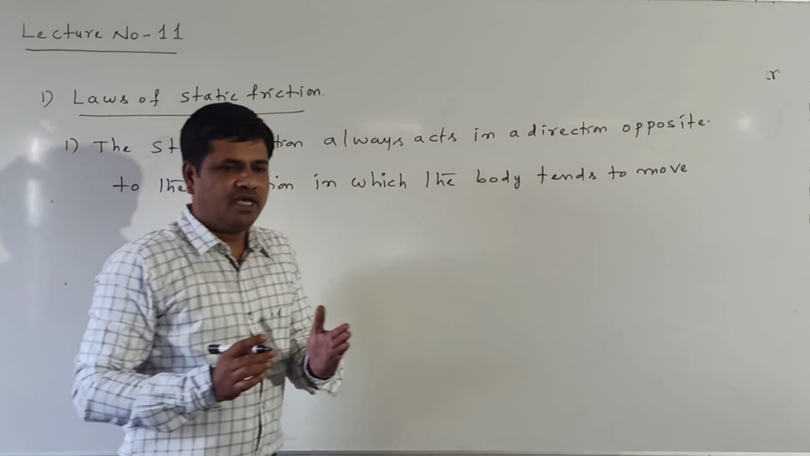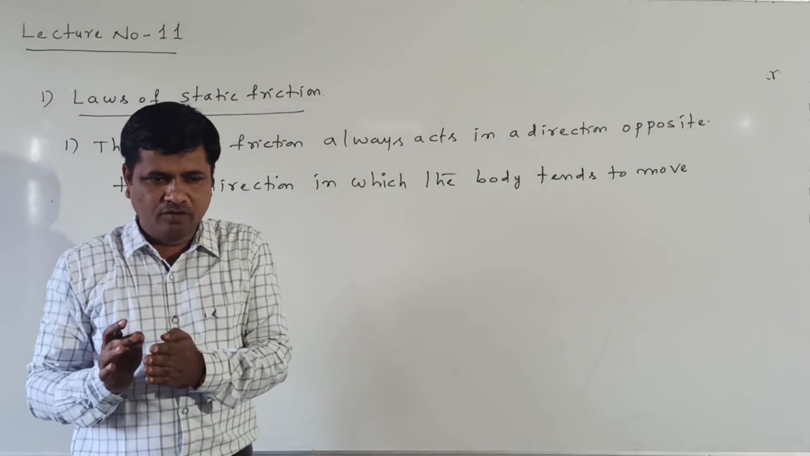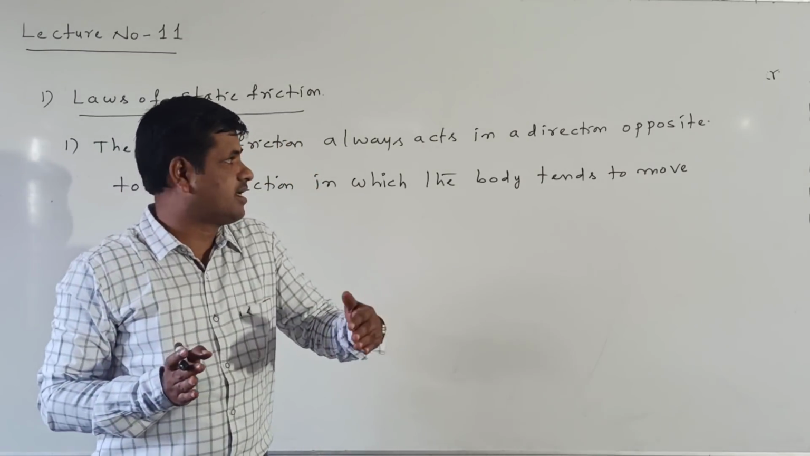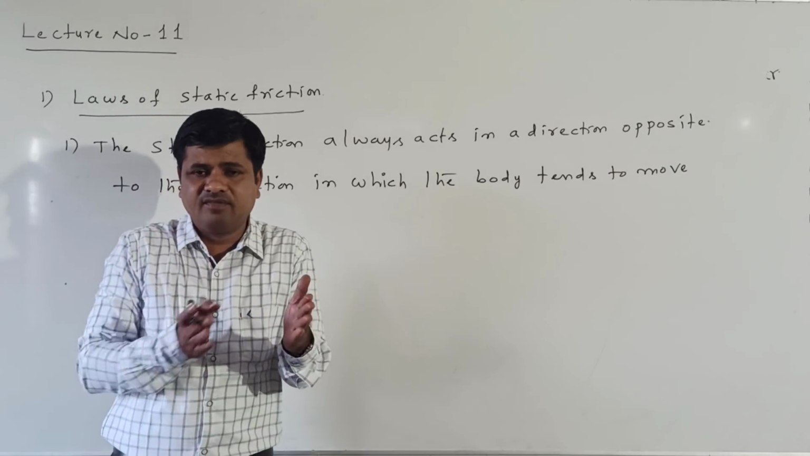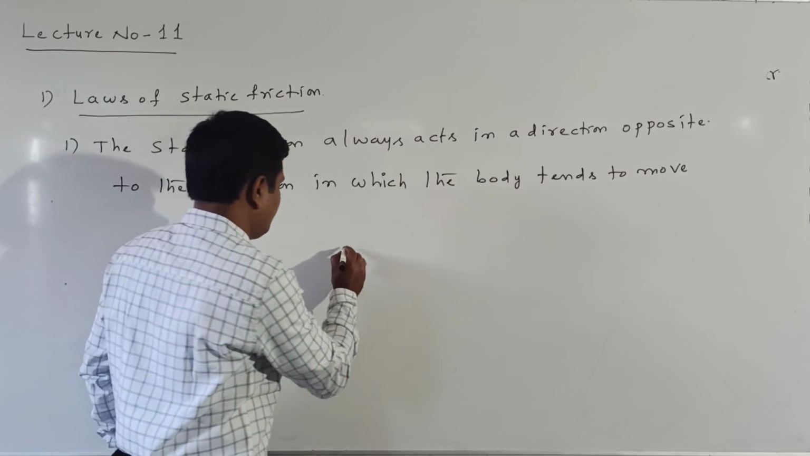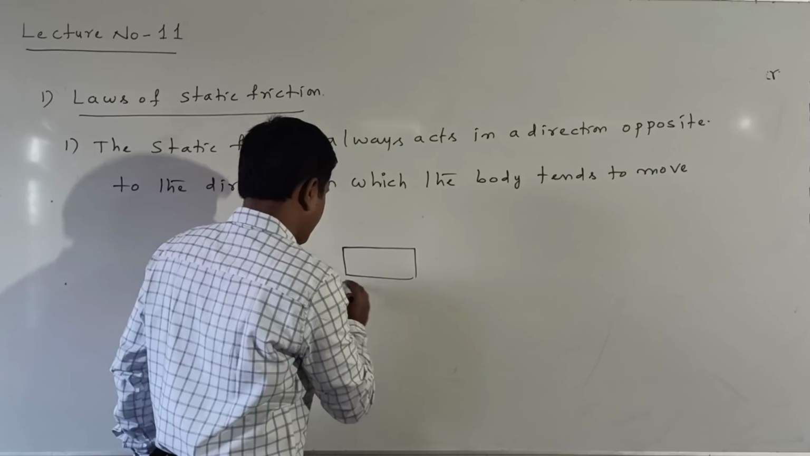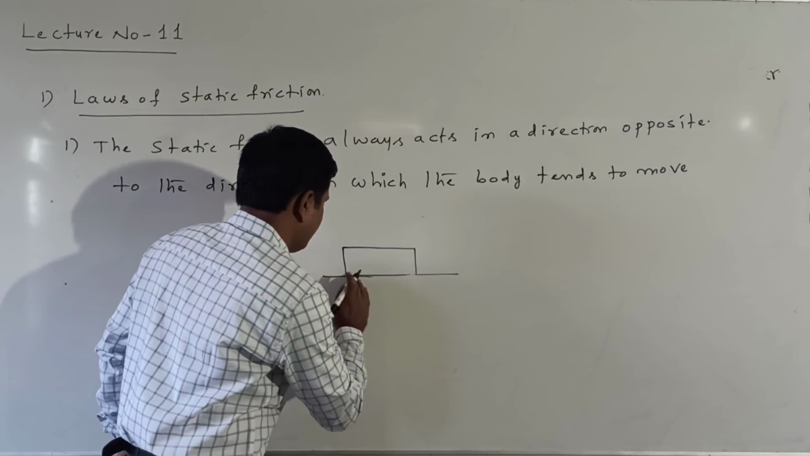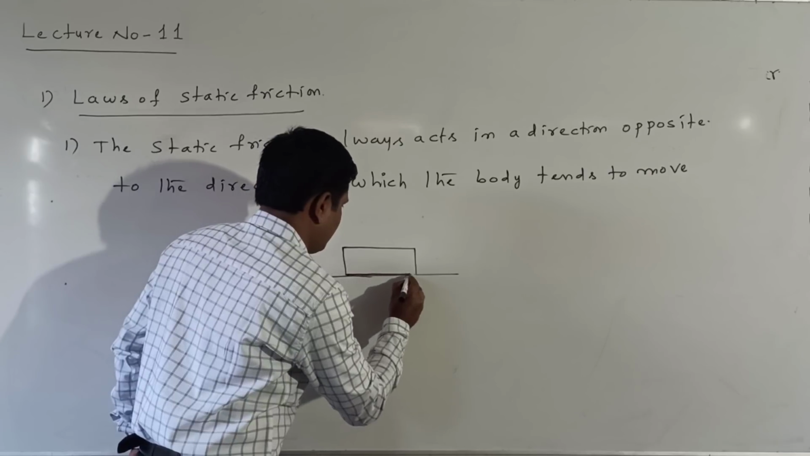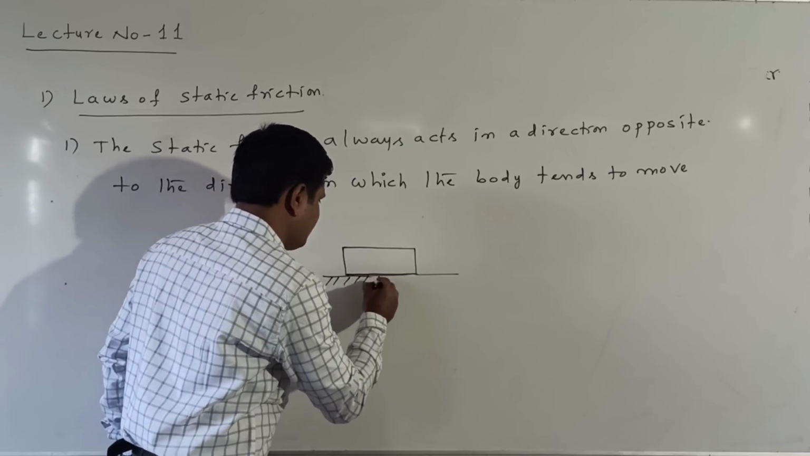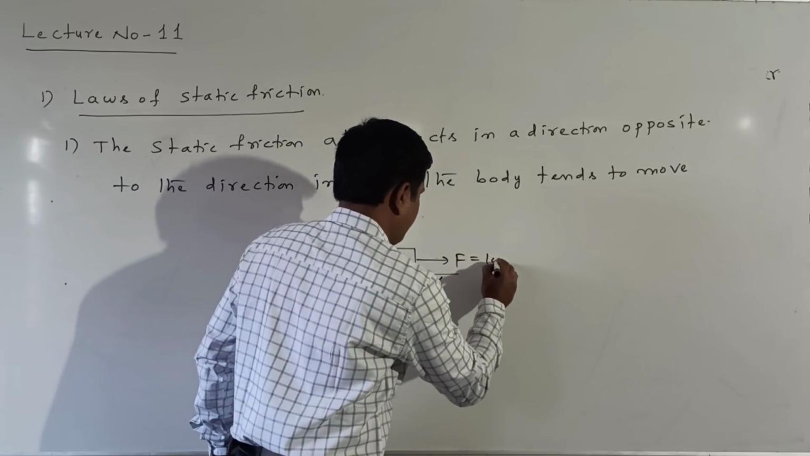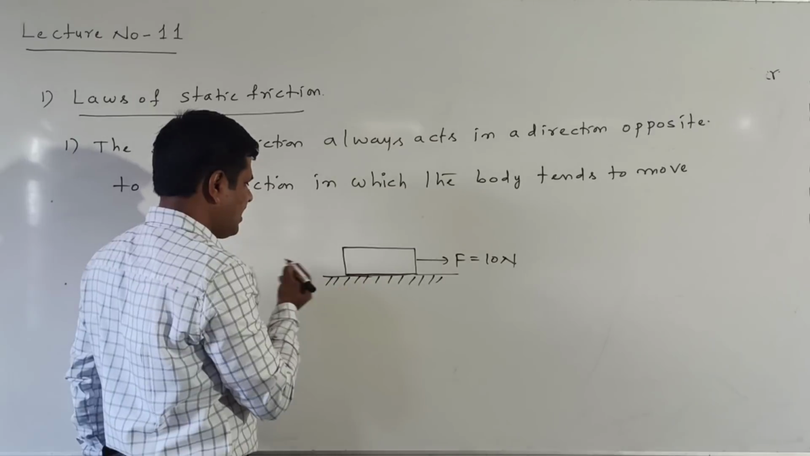Means we know that here the body is ready to move in this direction. The frictional force is acting in which direction? Opposite direction. Suppose this is the block I am placing on the table, on the surface of the table. Already we have discussed this one. We are applying the force in this direction, suppose 10 Newton.